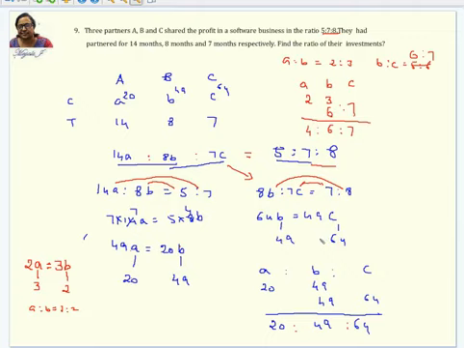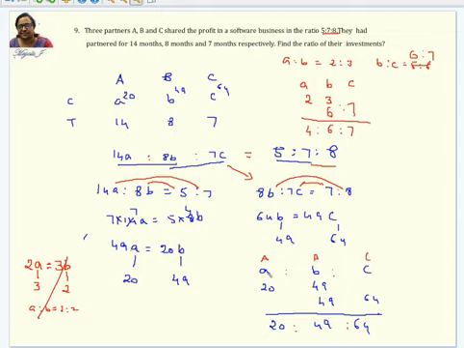And now you've got the different ratios: A is to B here, and similarly B is to C here. So you have to combine these two ratios now. Write down the three values A, B, C, maybe in the form of capital A, capital B, capital C. Don't get confused, both are the same.